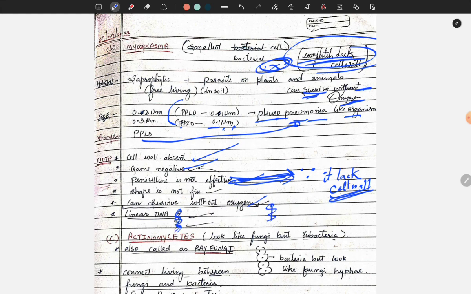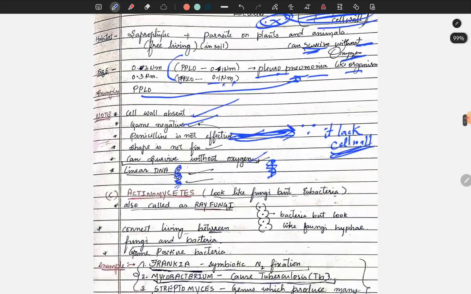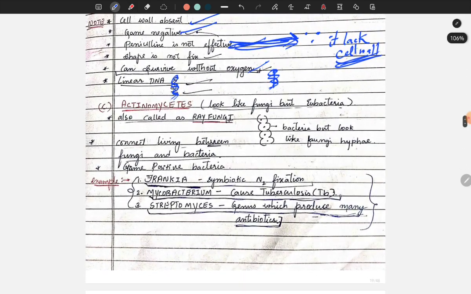Now comes the last, Actinomycetes. They look like fungi, but are eubacteria. So it is also called ray fungi. See, it looks like this under the microscope. It looks the same as fungi, with hyphae. I will explain those in Protista.